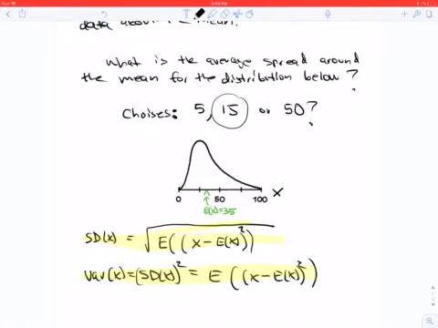minus the expectation of x. What we really want is the average of the absolute value of that deviation. But absolute value isn't friendly with calculus. So instead we're going to square x minus expectation of x, then take the expectation of that, and to get the units right, we need to then take the square root to undo that square that we did earlier. The variance is just the square of the SD.